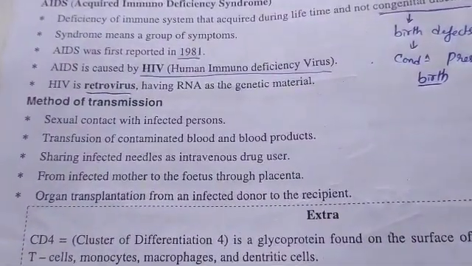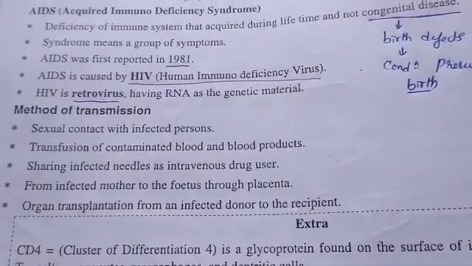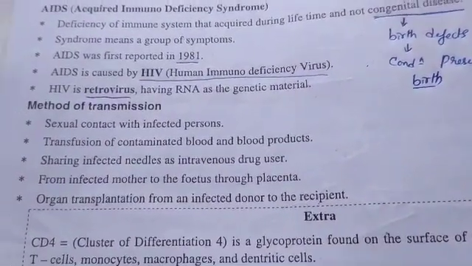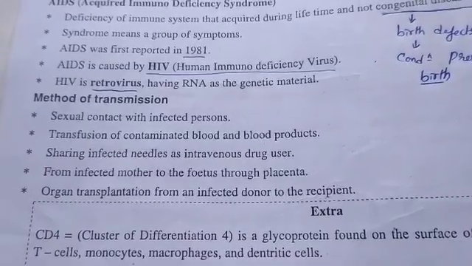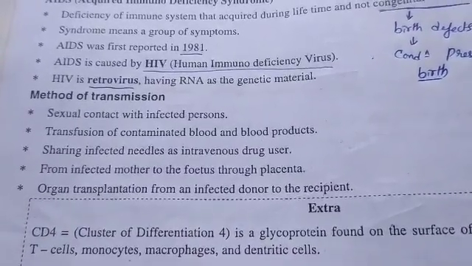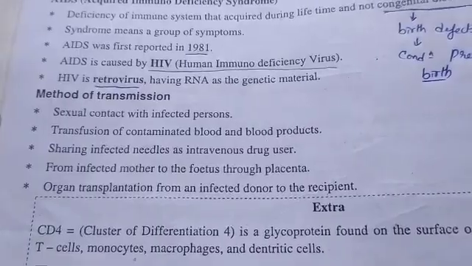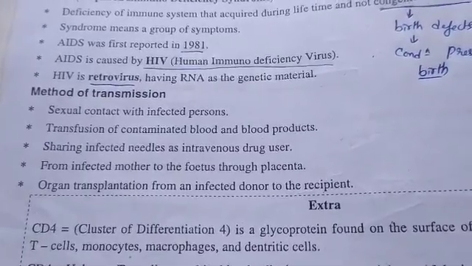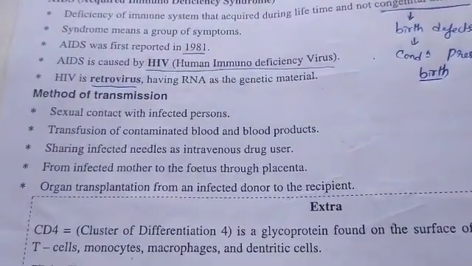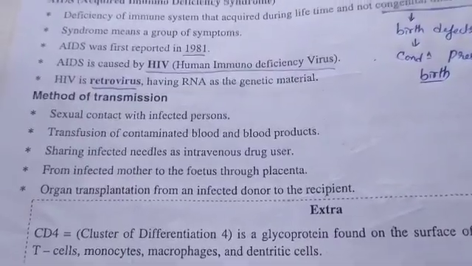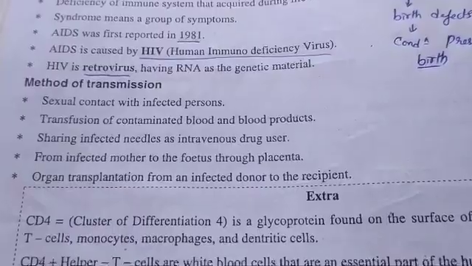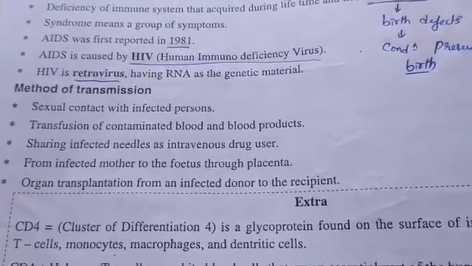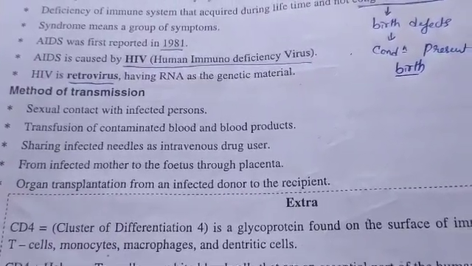Next, methods of transmission. As you know: sexual contact, transfusion of contaminated blood and blood products, sharing infected needles, and from infected mother to fetus through the placenta. Through the placenta also, from mother to baby, the HIV will be transmitted. Also organ transplantation from an infected organ donor to the recipient.